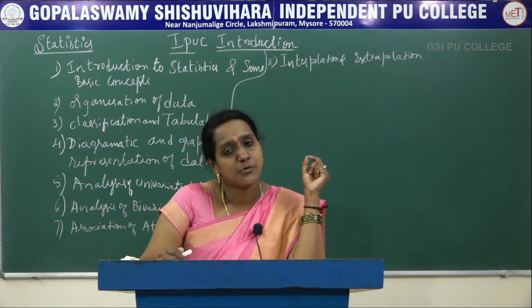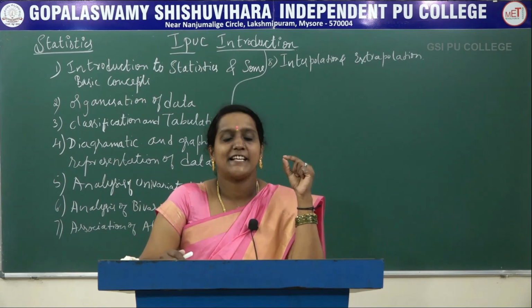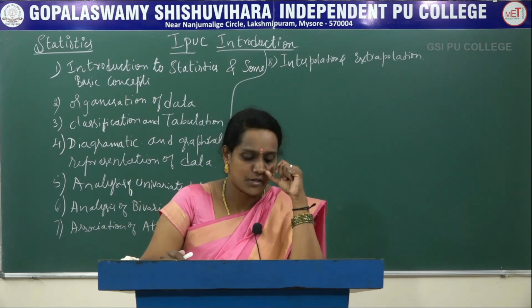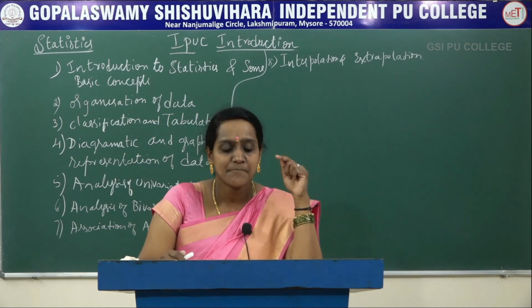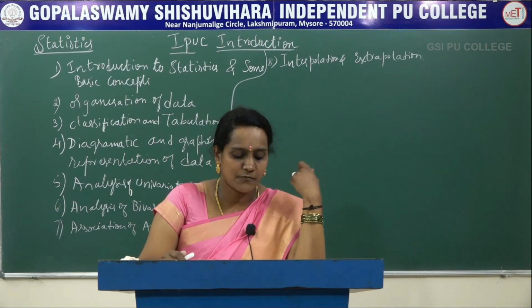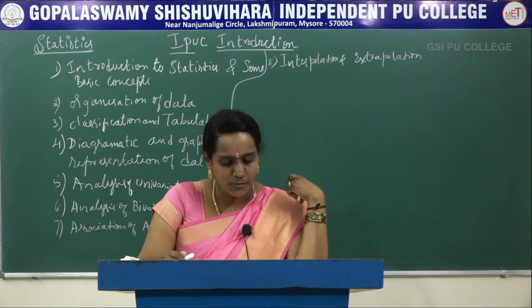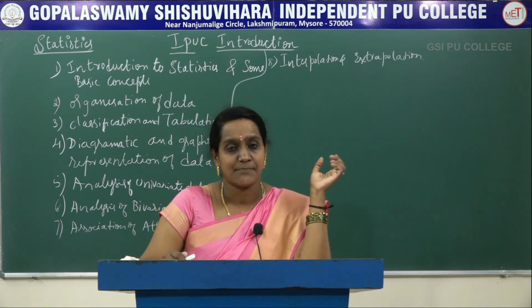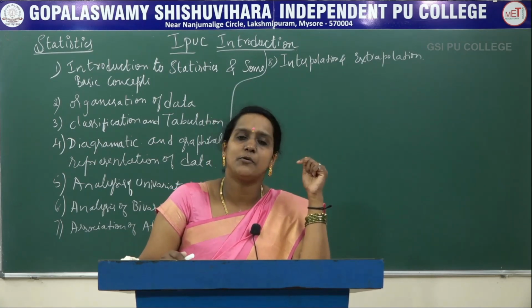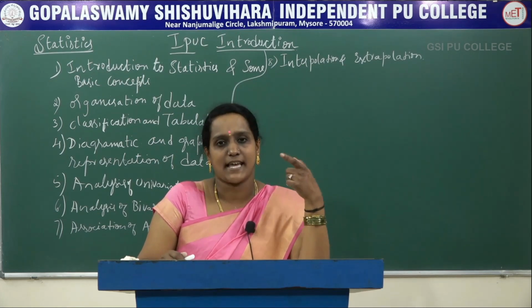For interpolation we will use one method, the binomial expansion method, with only one missing value. And extrapolation is for the next successive values. The next value we are going to find in extrapolation, and their merits, demerits and applications we are going to study. The extension of this chapter will be in your next 2nd year.